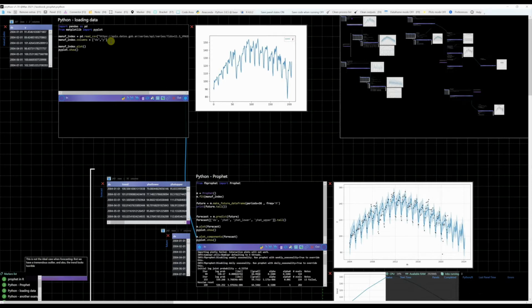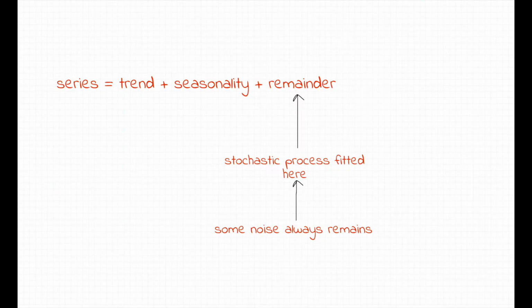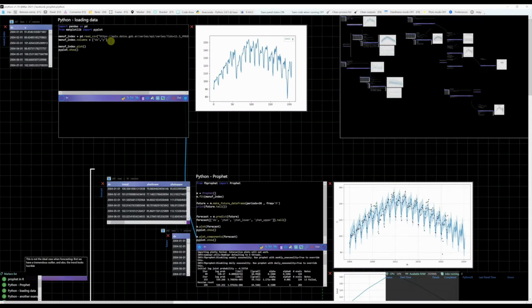In essence, most statistical forecasting techniques try to decompose a series into three things: a trend, a seasonal pattern, for example a monthly pattern, and a remainder. Then they attempt to find some stochastic process that explains that remainder. However, not everything in that remainder will be explained. A final residual or noise will remain in there, and that's totally fine. Forecasting techniques using neural networks use a different approach that I won't discuss here.